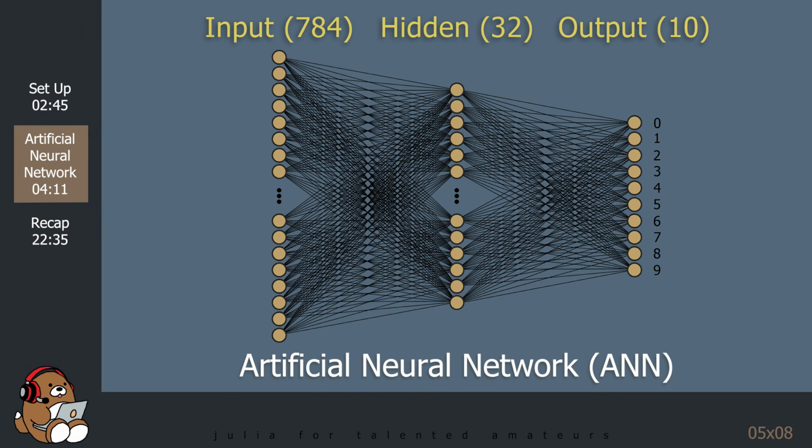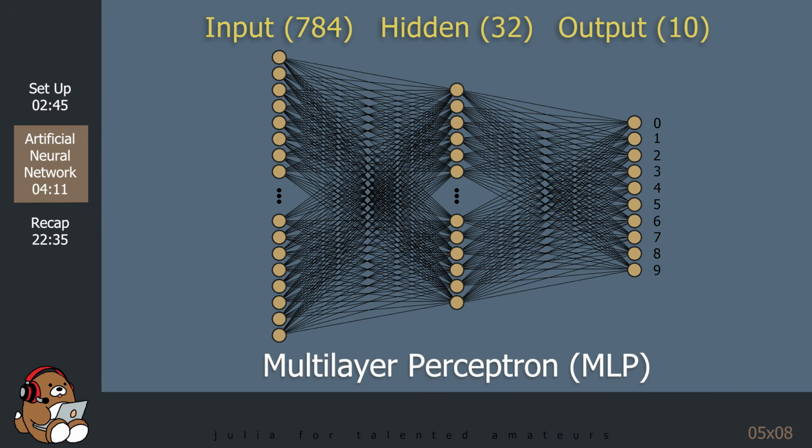Here's a visualization of what we just built. This is a diagram of a neural network. Specifically, this is an example of a multi-layer perceptron, or MLP, which is a type of artificial neural network. Although this model is more complex than any model that we've seen so far, the MLP is considered relatively simple in the deep learning world. We'll go through this diagram in more detail in the next tutorial, but at a very high level, this diagram represents a model containing a lot of parameters.